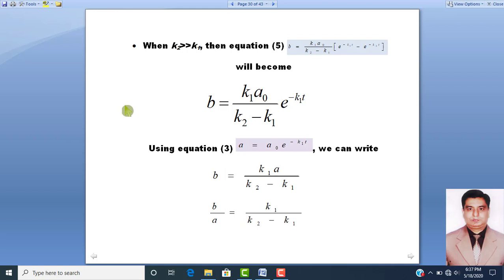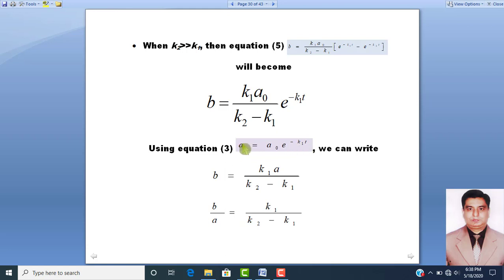Dear students, here are some possibilities. If in equation number 5, if K2 is larger than K1, then we can say that B will be equal to K1 A naught over K2 minus K1 into exponential base raised to power minus K1t, because K2 is greater than K1. Using equation number 3, A is equal to A naught exponential base raised to power minus K1t.